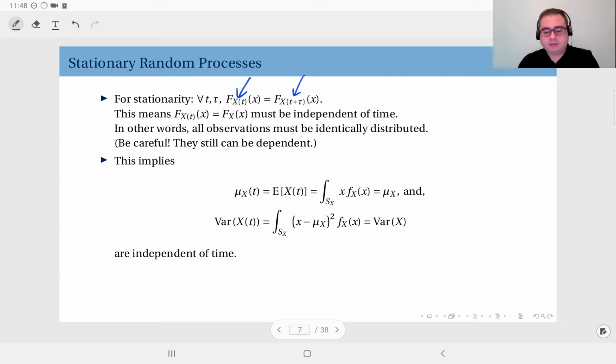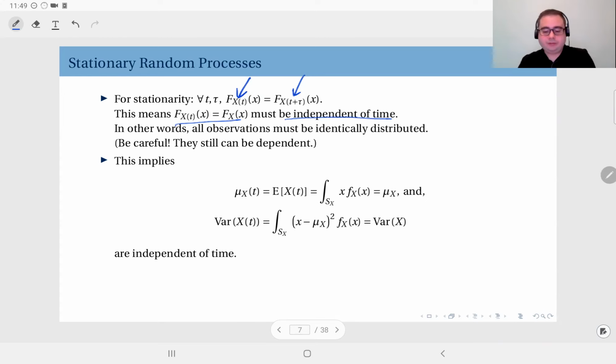Therefore, we conclude that the distribution of one observation should not be time dependent. This is very important. When you have a stationary random process, that means the distribution of one observation is independent of time.